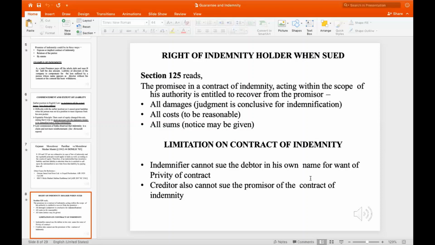That is often because the creditor, whosoever is the promisor, now cannot charge him or cannot sue him on the contract of indemnity because he is not a party to it. So these are certain consequences.